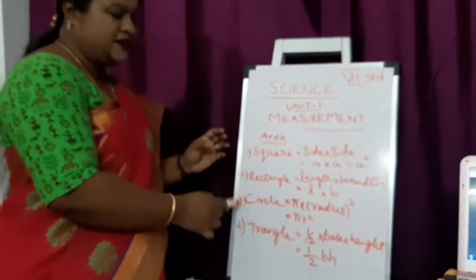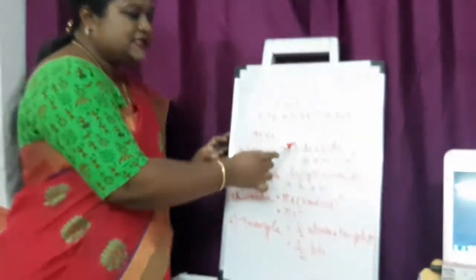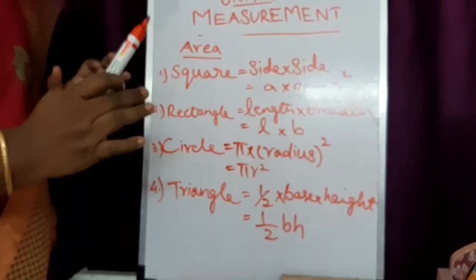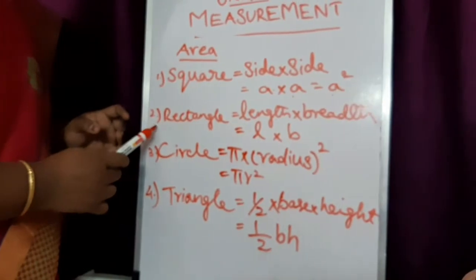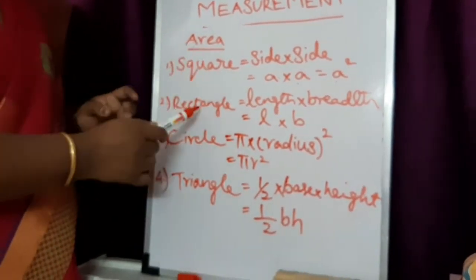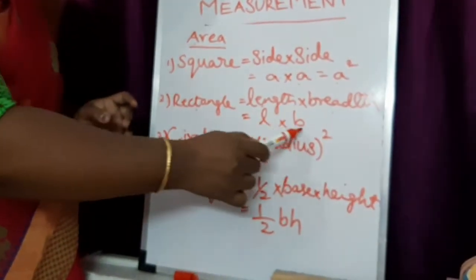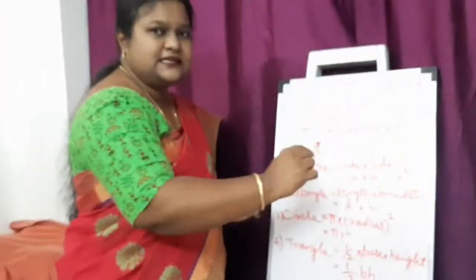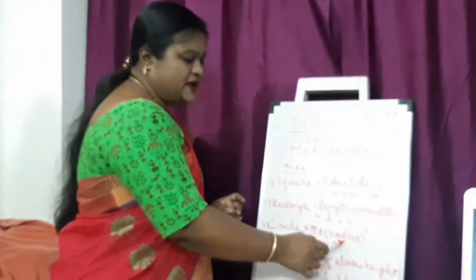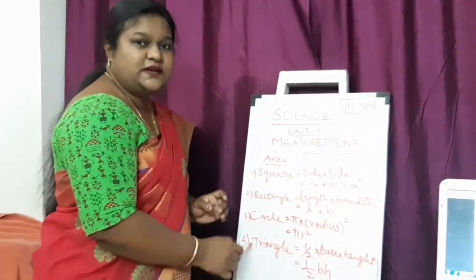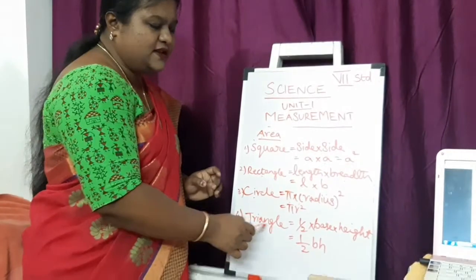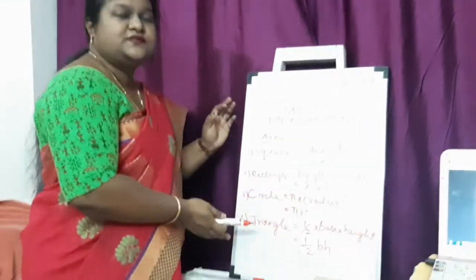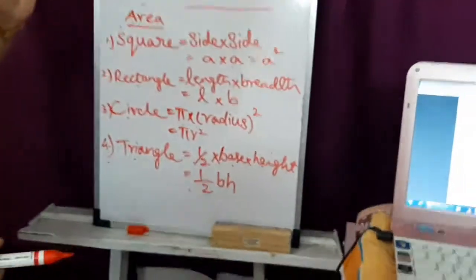See here, I have written the same. Area of a square, side into side, a into a, a square. This is the formula. You have to keep this in mind. Okay children? Second one, rectangle. Area of a rectangle, length into breadth, L into B. Area of a circle, pi into radius, radius squared. So pi r square. The last one, area of a triangle, half into base into height, half BH. So this formula you have to memorize and you have to keep it in mind.